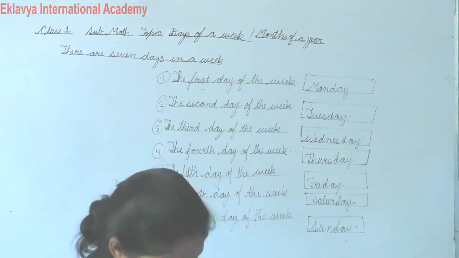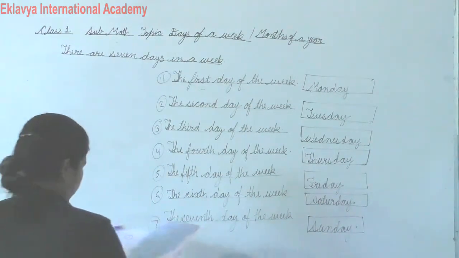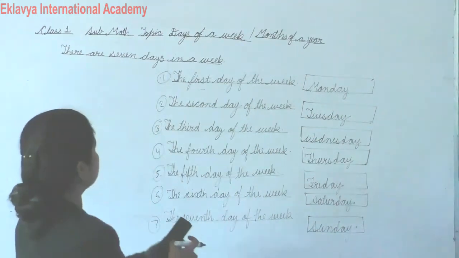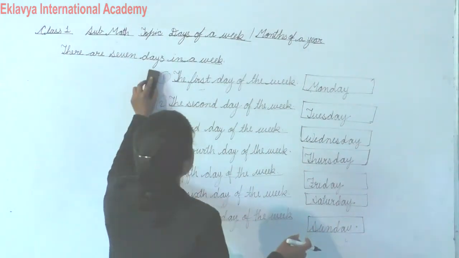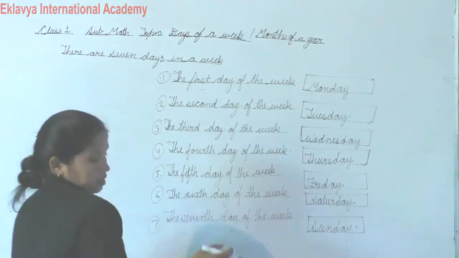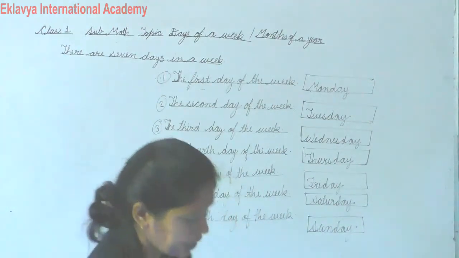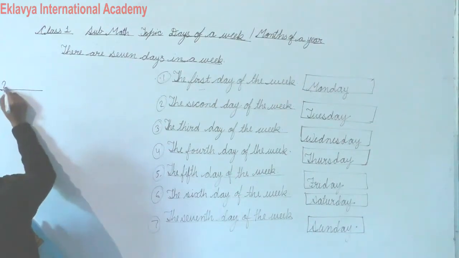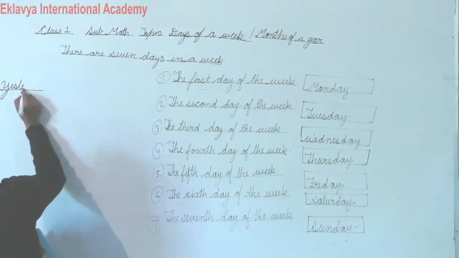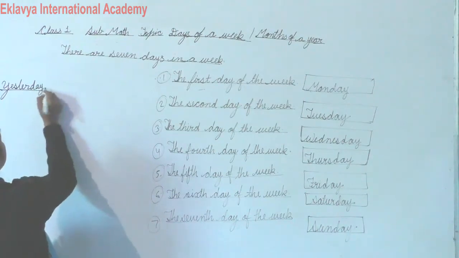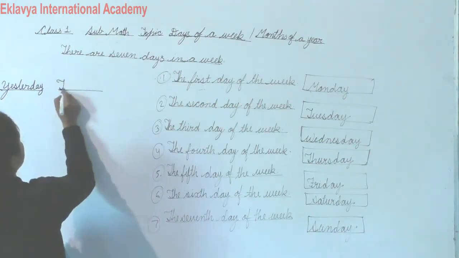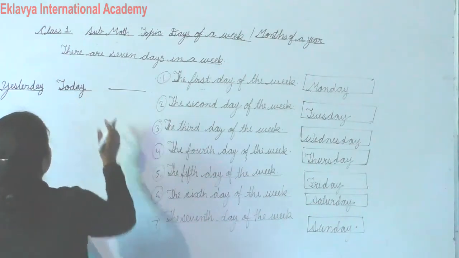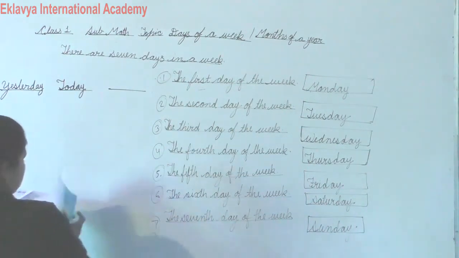And next, yes, I am erasing this. You write yesterday, and today, and tomorrow.